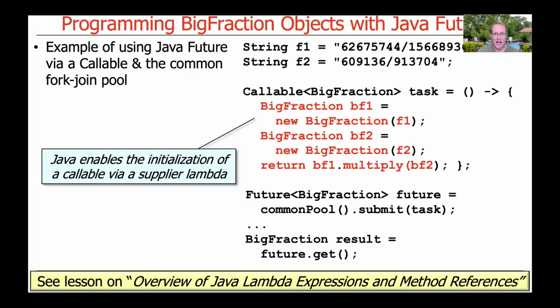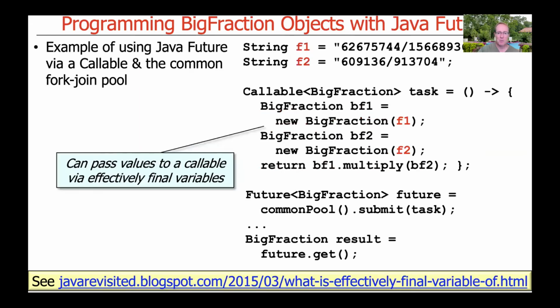We can initialize this using supplier lambda syntax, which is good old Java 8 functional programming. So we can say the callable is a supplier lambda that will create two big fractions from the strings that are effectively final. And then we can go ahead and have those things multiplied together. So F1 and F2 are these effectively final variables.